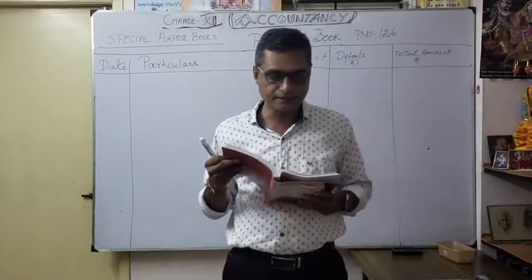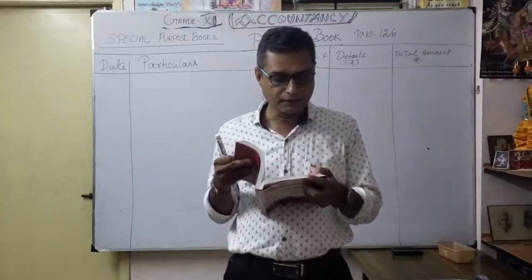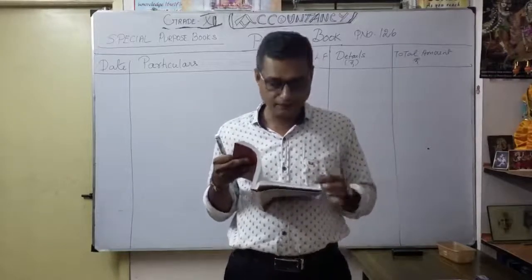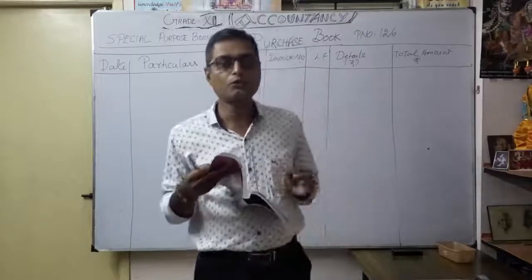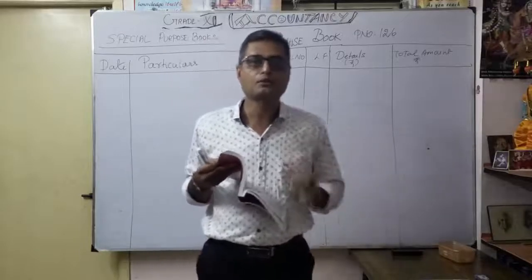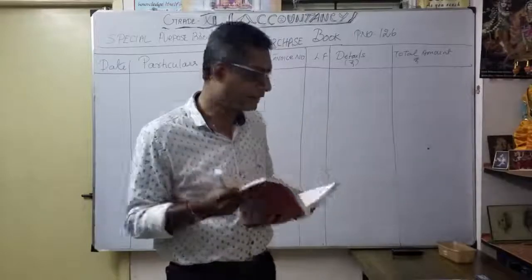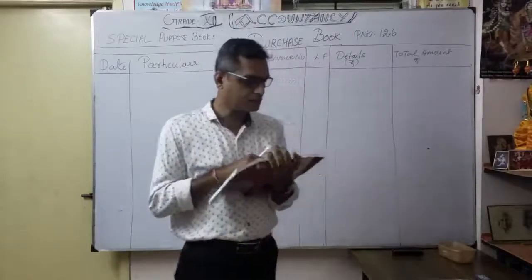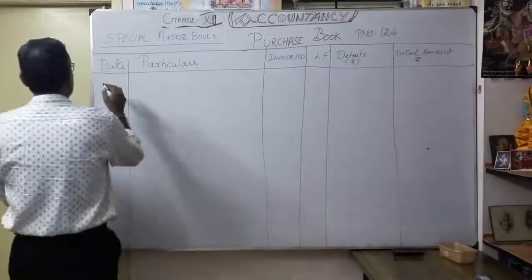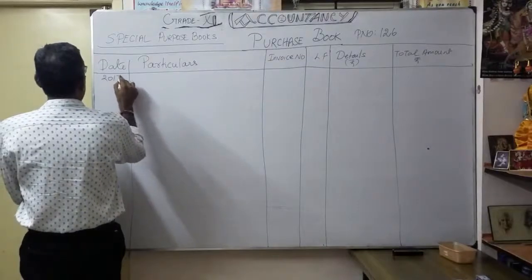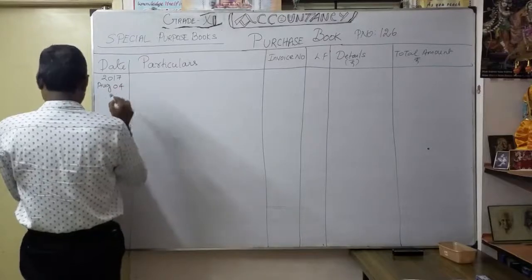See the date details: August 4, 2017. Likewise they have given August 4, 10, 18, 26, 29. Thereafter they have given how much you purchased from Nima Electronics, the total amount. Now let's see how you are going to arrive at the total amount. Okay, one by one. Now take your NCERT book. Then see this video, then you will be able to understand. So what is the first transaction? See, August 4, 2017. So what is the entry?